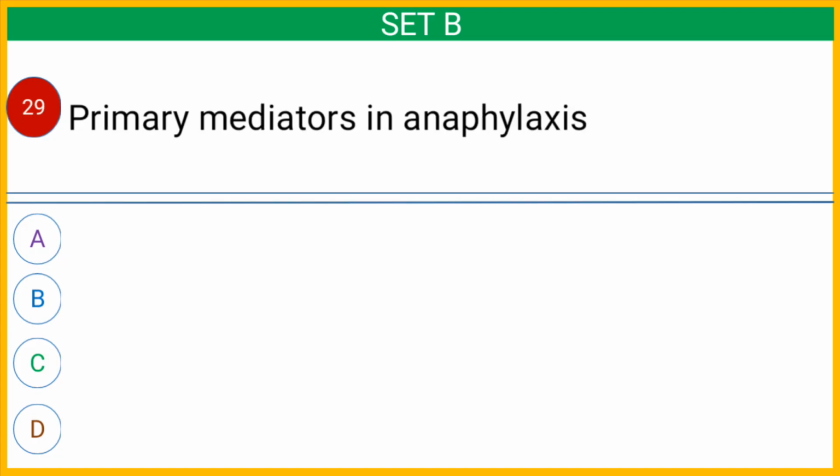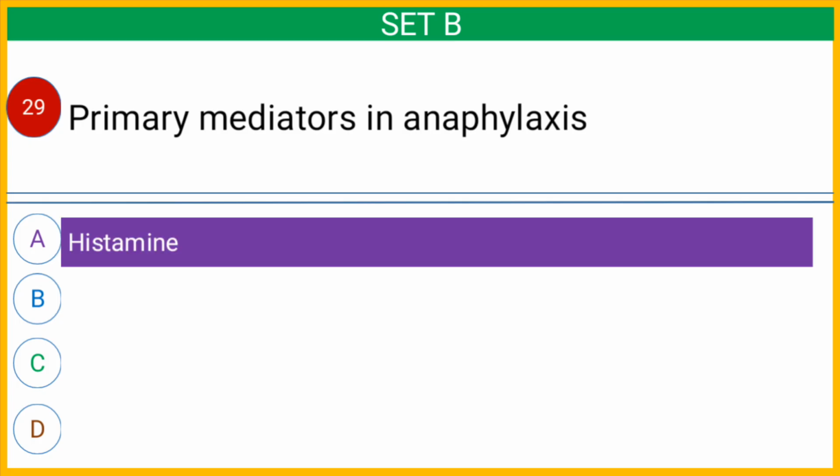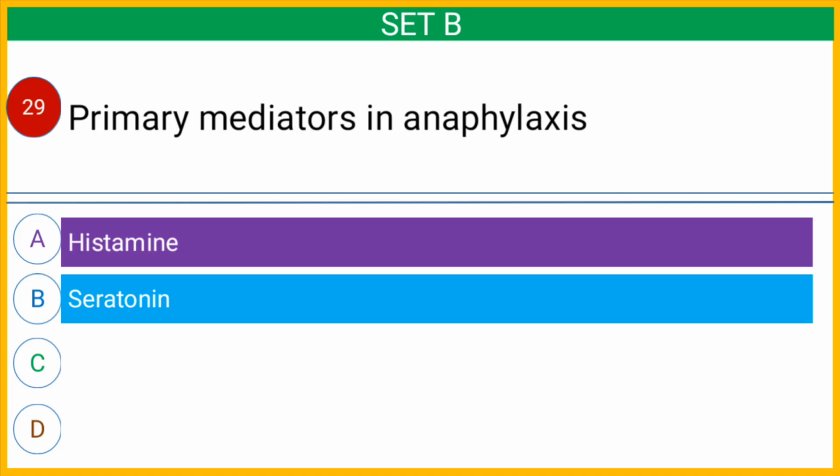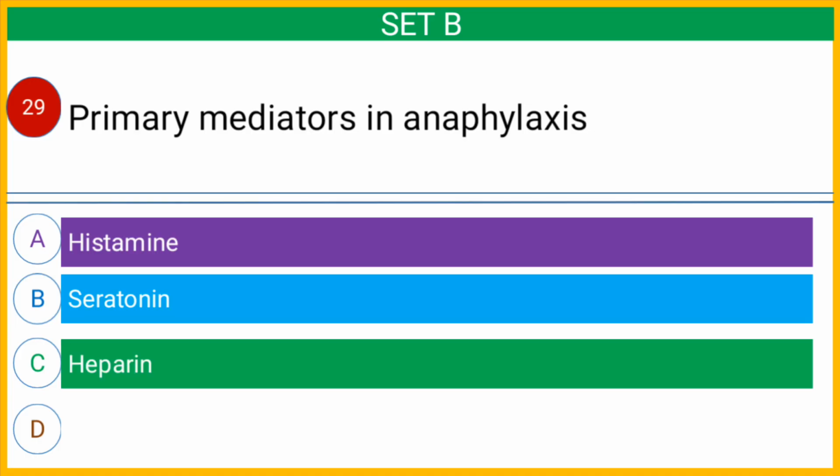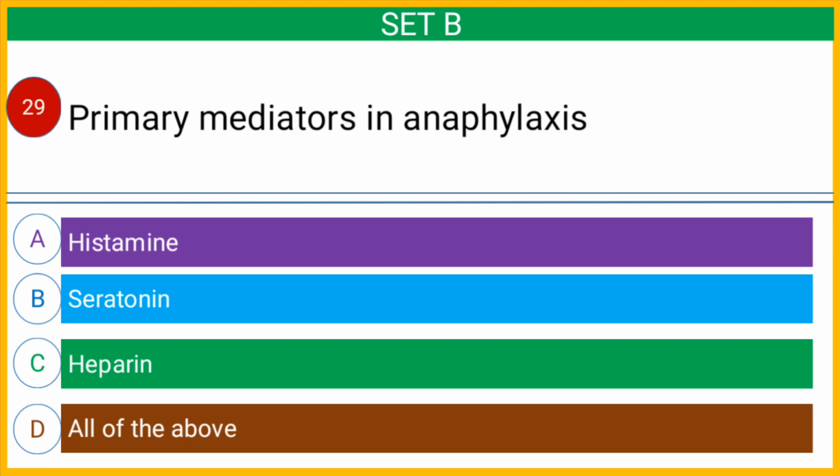Question number 29. Primary mediator in anaphylaxis is option A histamine, option B serotonin, option C heparin, or option D all of the above. And the correct answer is option D all of the above.